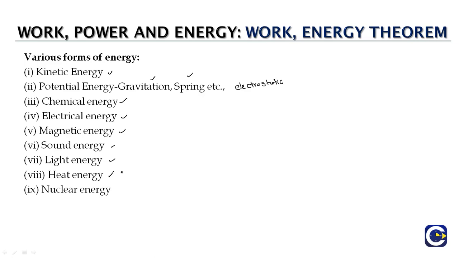We have heat energy, which is also called thermal energy. So this is supposed to be the energy stored in the objects due to the temperature. A body at high temperature is supposed to have a high amount of heat energy, and a body at low temperature is supposed to have less heat energy. And we have nuclear energy, which is also an abundant source of energy.